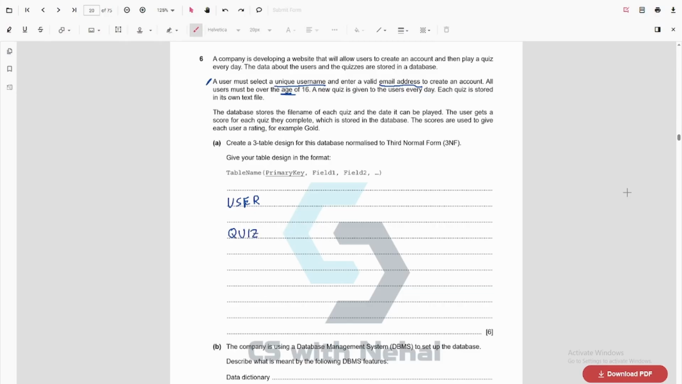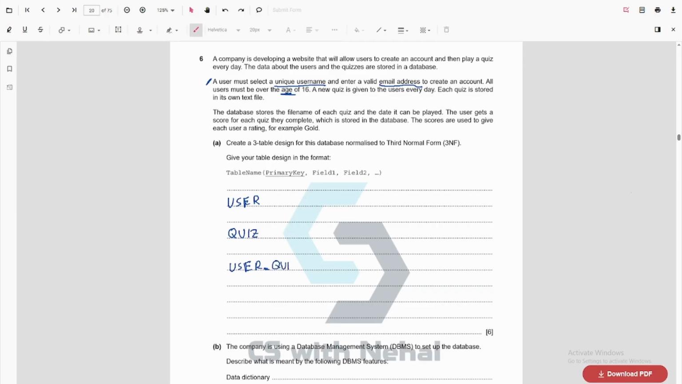Now there should be a connection between user and quiz. One user will take multiple quizzes and there should be a many to many connection, right? So we will use a third table named user quiz. Since this is normalized, we cannot have many to many relationships, so we should use a linking table. Right, then I have user quiz.